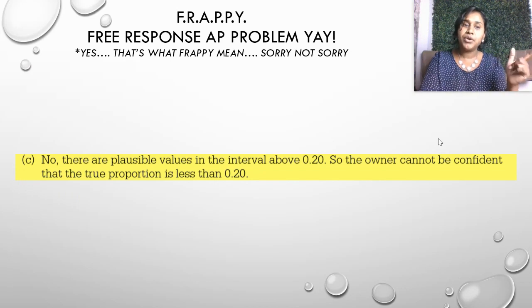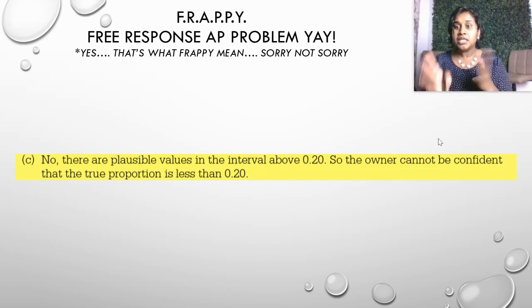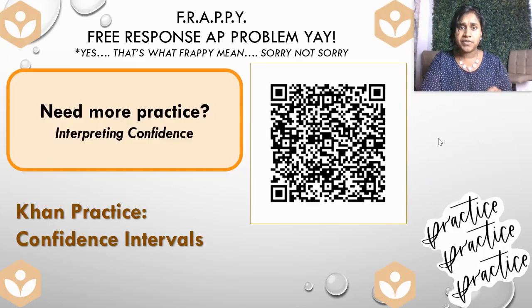So here's that wrap up. No, there are plausible values in the interval above 0.20, 20%. So the owner cannot be confident that the true proportion is less than 0.20. So I would not be confident to go ahead and go through with that membership fee raising.